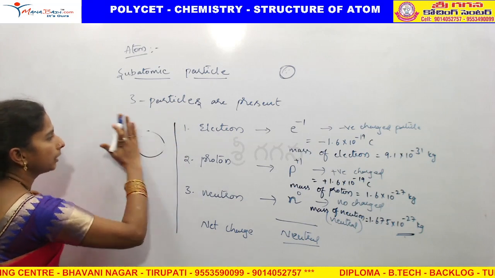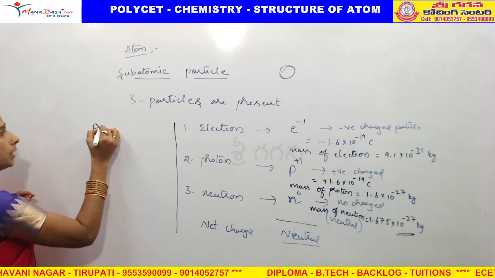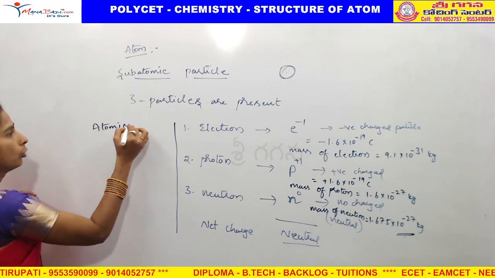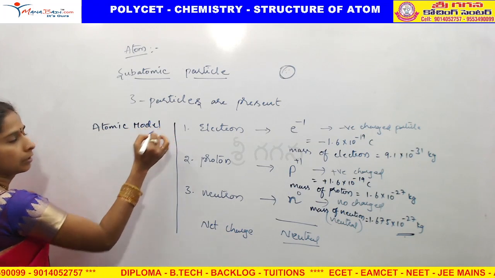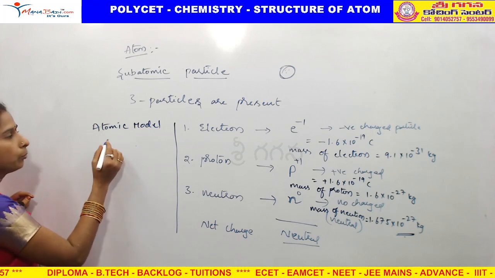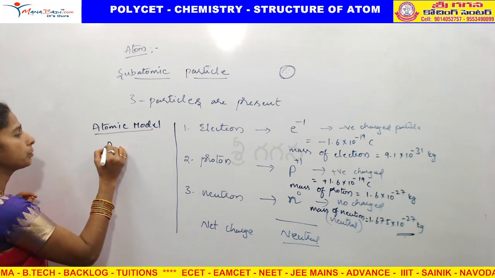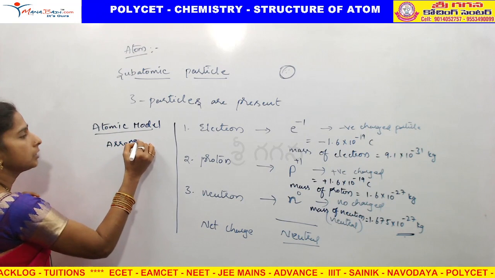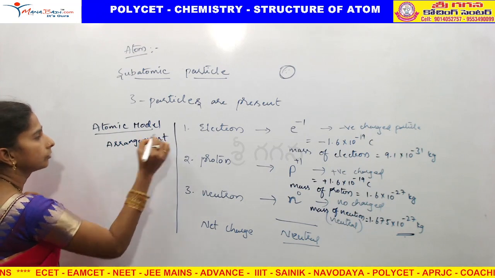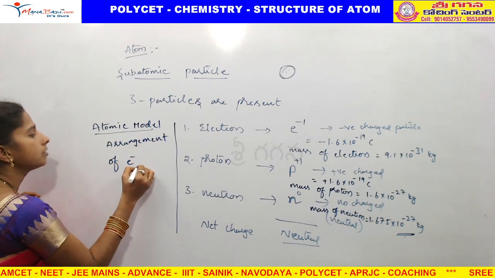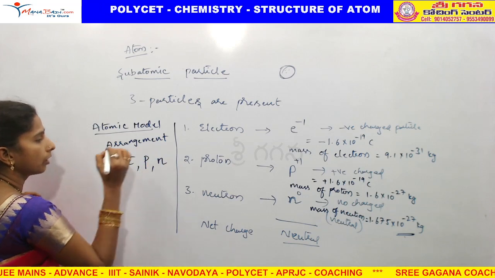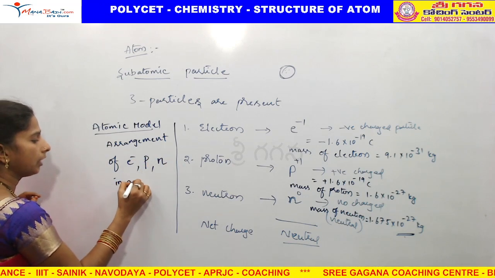What is an atomic model? Atomic model means the arrangement of electrons, protons, neutrons in an atom.